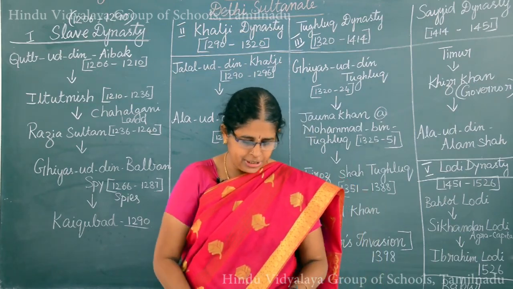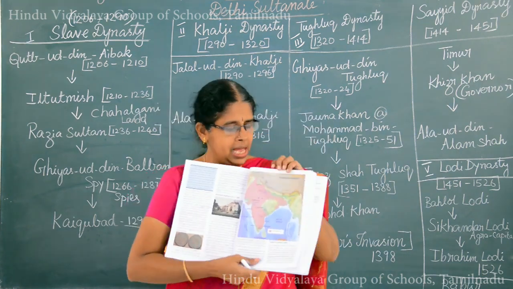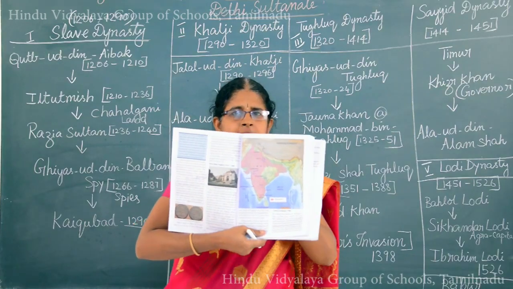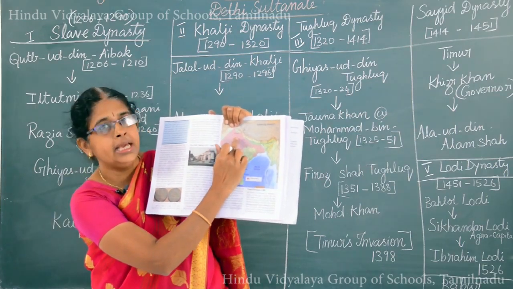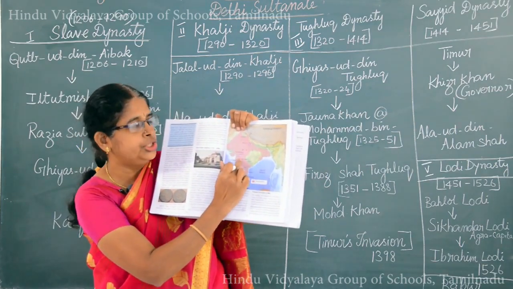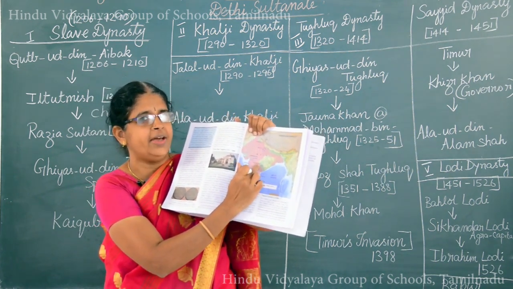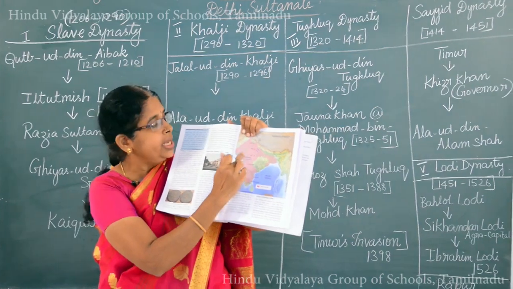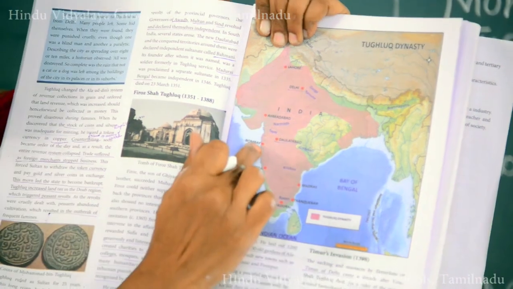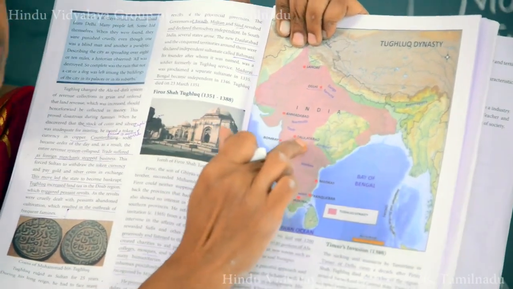Just see this map, children. This is the extent of the Tughlaq empire. The map of the Tughlaq empire. You can see Delhi here. From Delhi, he shifted the capital city to Daulatabad. Previously, it was called Devagiri. So from Delhi, he shifted his capital to Daulatabad, Devagiri. During those times, the people had to walk to reach this place, and it took 40 days for the people to reach Daulatabad from Delhi.